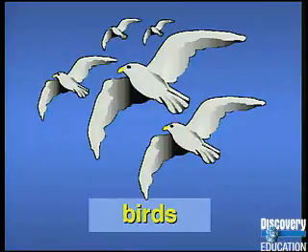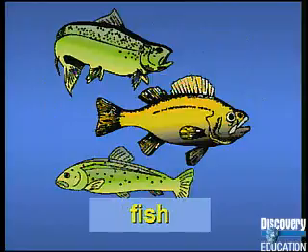The next group of animals have feathers. Now, these are warm-blooded animals too, but these animals are born from eggs, right? We call them birds. Now, you don't have to jot this down in your Spanish notebook because this is pretty much English. The next group have scales on the outside, right? They're cold-blooded. That means their temperature changes with their environment, and they live in water. These are the fish, right? That's another group of animals that we're going to talk about.